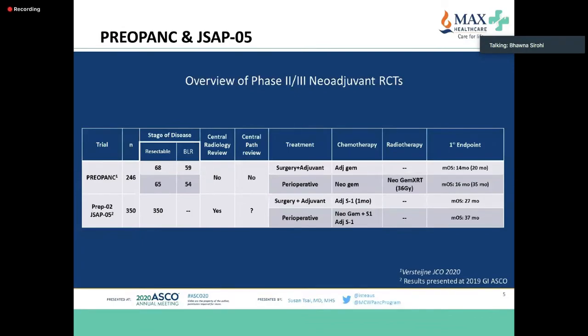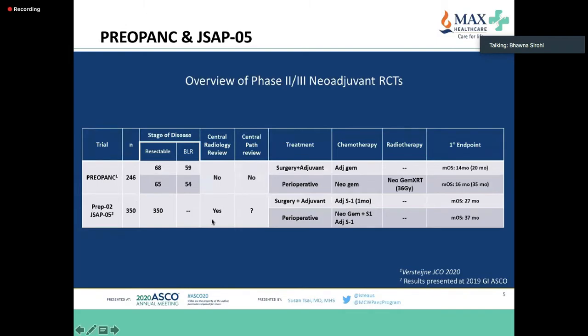Just comparing these two trials, as you can see, Preopanc also had borderline resectable. So radiology review in identifying these patients is very, very important, especially if you're doing a randomized trial.